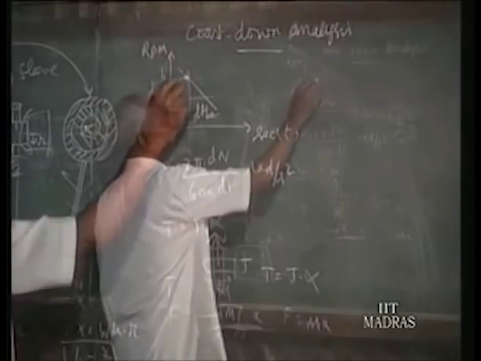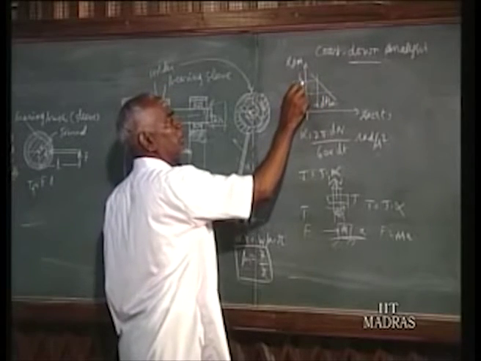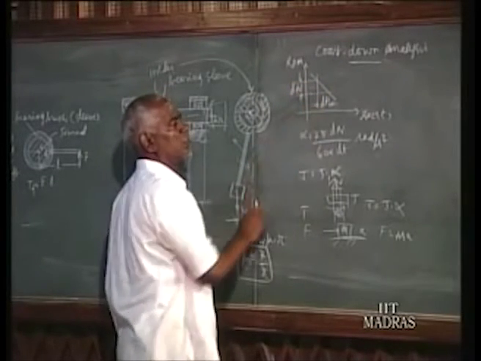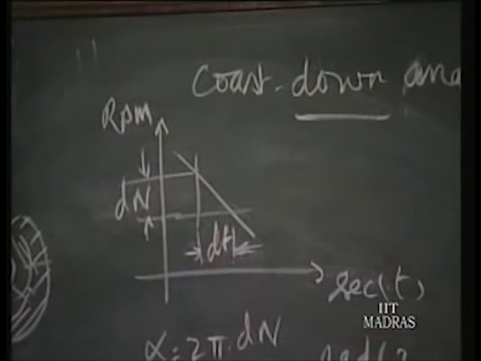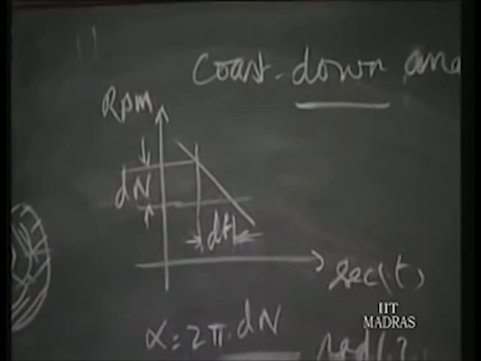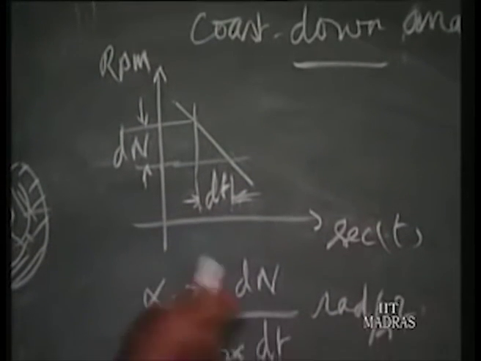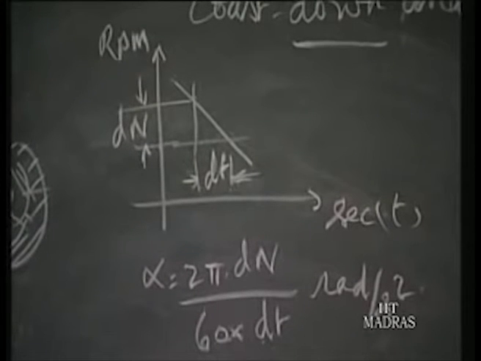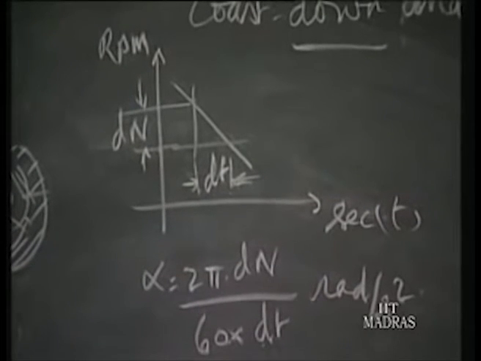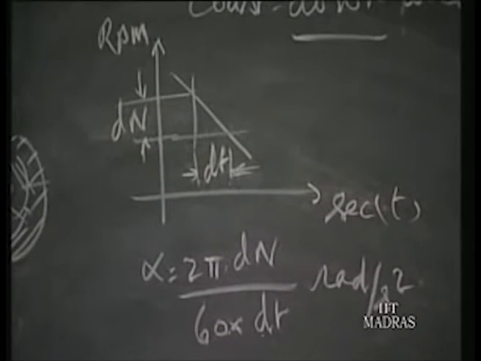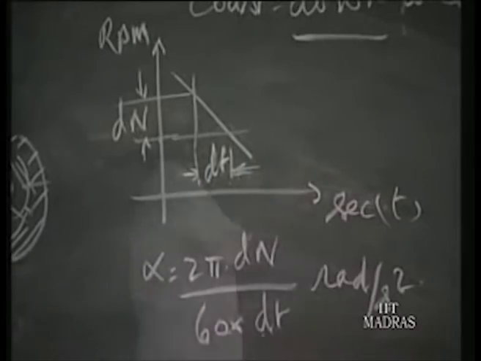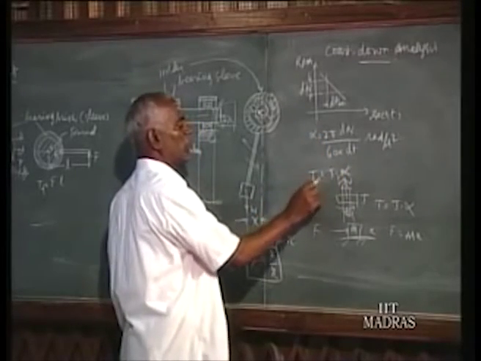Deceleration is the negative of the reducing acceleration. So if dn is the RPM difference for a duration of dt, say probably 100 RPM difference over 5 seconds, you put 100 by 5 here. That is RPM per second. You convert it by dividing by 60, then multiply by 2 pi, and you get radians per second squared. Then the friction torque is equal to J, the rotor polar moment of inertia given by the manufacturer, multiplied by the deceleration, which gives you the friction torque TF.